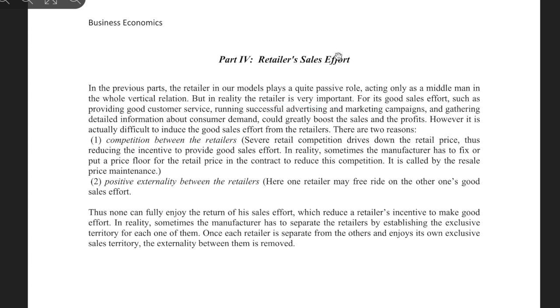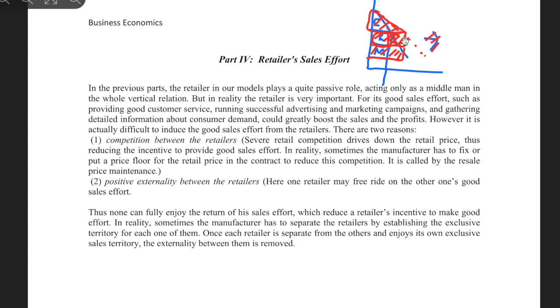Let me explain one more time. Let's assume we have that kind of demand curve. There is the consumer, we have the manufacturer, we have the retailer, and we have consumer surplus. And if we can move the demand curve outward, what happens is we're actually making the retailer's profit larger, at the same time making the manufacturer's profit larger, and at the same time making the consumer surplus larger.